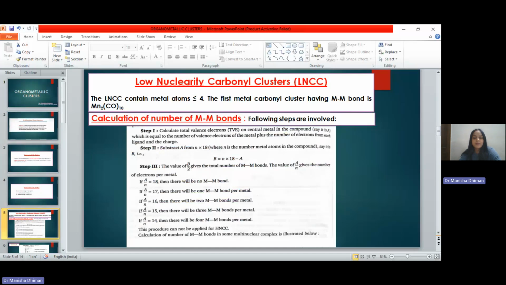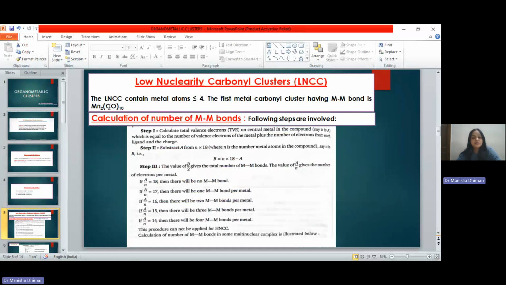So to calculate the number of bonds in the low nuclearity carbonyl clusters, there is a series of steps which we need to follow. Step 1 is to calculate the total valence electrons on the central metal in the compound. Let us say we are talking about Mn2(CO)10 only.